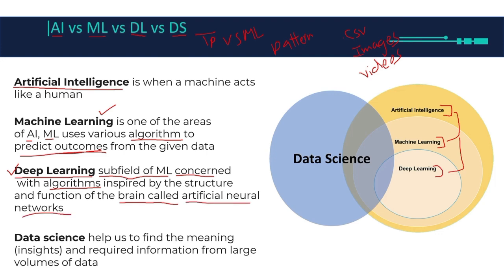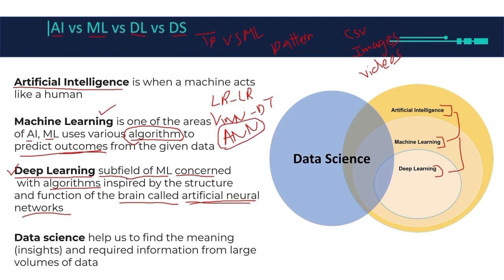In machine learning, when I say algorithms, we have many algorithms. We have linear regression, logistic regression, k nearest neighbor, decision tree, and we also have something called an artificial neural network. So deep learning is actually based on artificial neural networks.